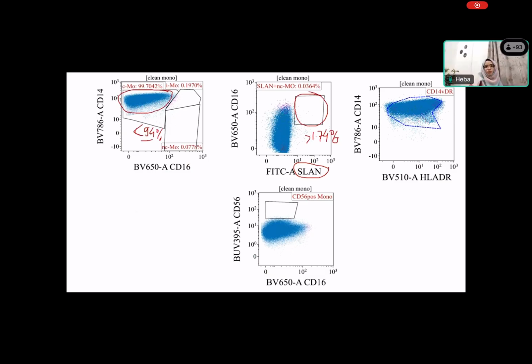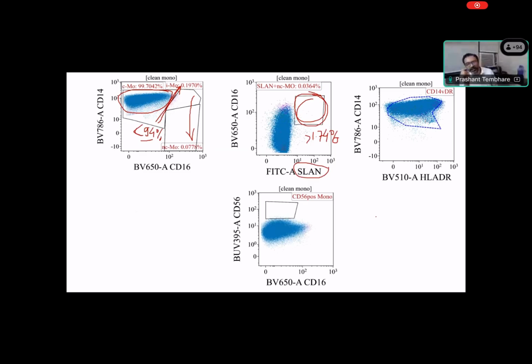Yes. What abnormality can you see here? Increase in number of classical monocytes. Perfect. So we have a clear increase in the classical monocytes, almost 99.7%, which indicates that there is arrest in maturation, and that's why we do not have intermediate and non-classical stages, because there is arrest at this level, because there is a clonal process. So that means the monocytes are only classical monocytes. Arrest in this stage, that's why we do not have intermediate and non-classical monocytes, as well as this other compartment of non-classical, right?